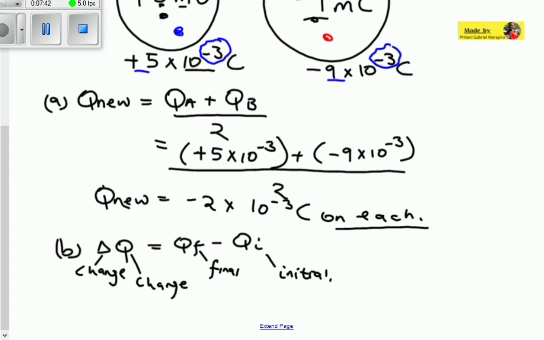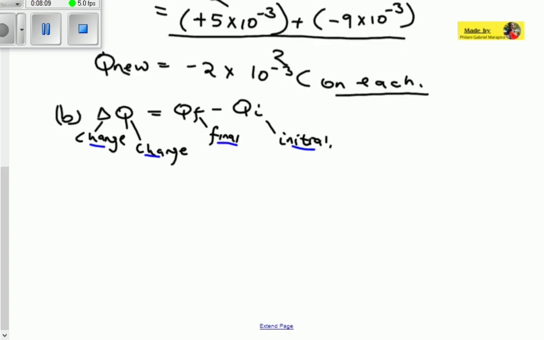Let's look at the terms. So here, the change in charge means how much charge has changed, or how much charge has been transferred from B to A. Remember that the amount of charge that has been transferred from B will be the amount of charge that A receives. So we can use any of them over there. The Q final is the charge which we have at the end, and the initial is the charge which we have in the beginning before they come into contact.